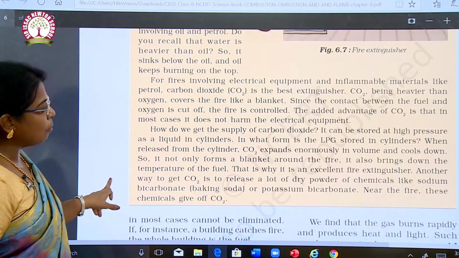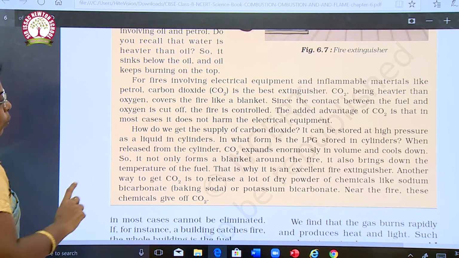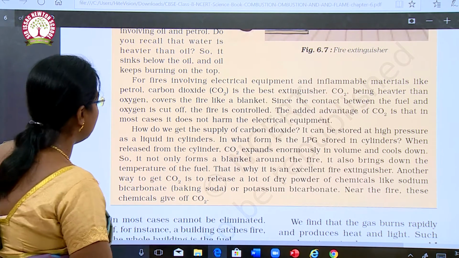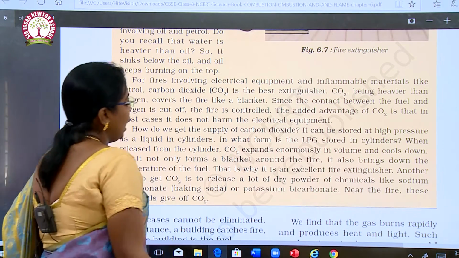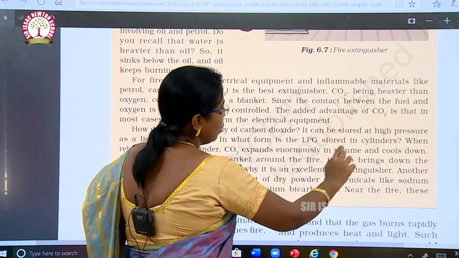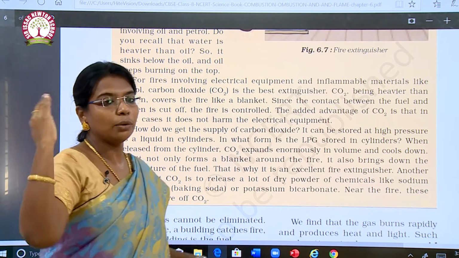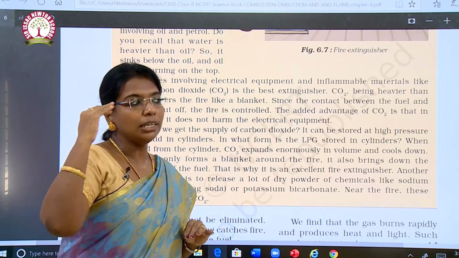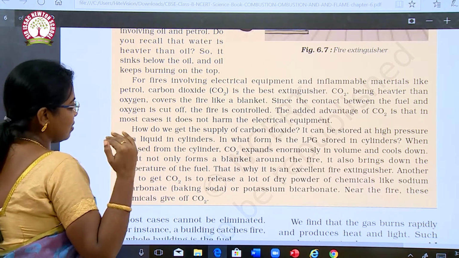How do we get the supply of carbon dioxide? It can be stored at high pressure as a liquid in cylinders. In what form is LPG stored in cylinders? When released from the cylinder, carbon dioxide expands enormously in volume and cools down. So, it not only forms a blanket around the fire, it also brings down the temperature of the fuel. Okay, carbon dioxide does not act only as a blanket, but also reduces the temperature. That is why it is an excellent fire extinguisher.